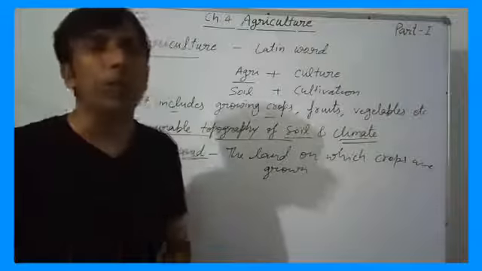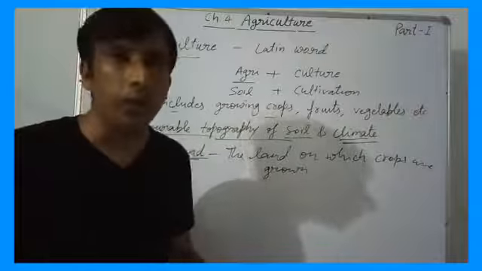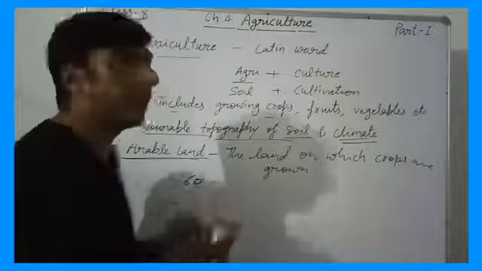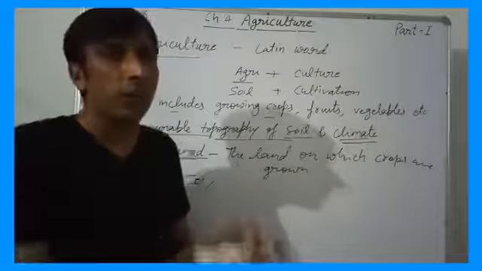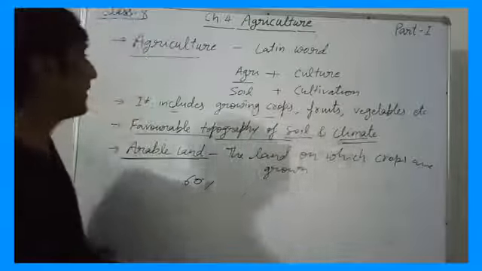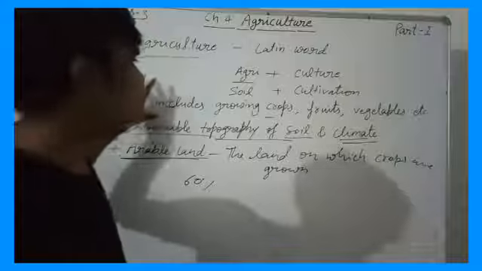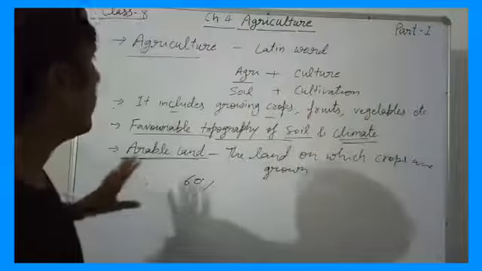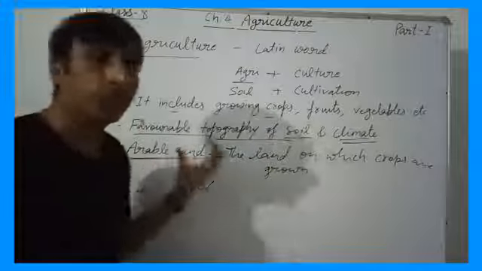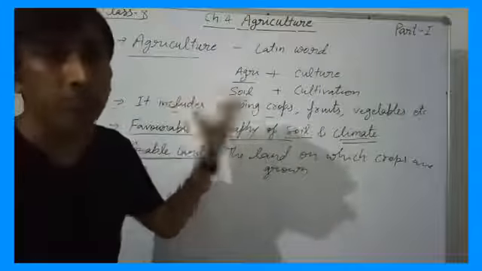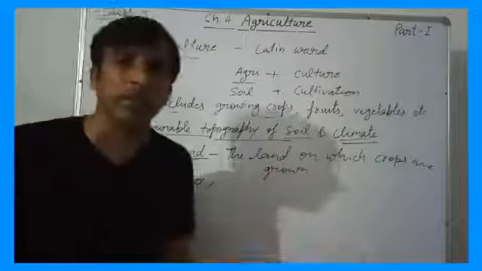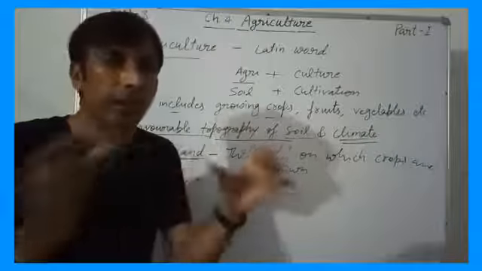In the world, approximately more than 50% of people are dependent on agriculture, and in India, more than 60% of people are dependent on agriculture, and sometimes it is a two-thirds majority of the people. So this was about agriculture: what activities are included in agriculture, which kinds of crops and other activities are in agriculture, what are the favorable topographies and conditions for agriculture, and what is arable land, right? Now we'll see this map. In this map we'll see the arable land in the world.